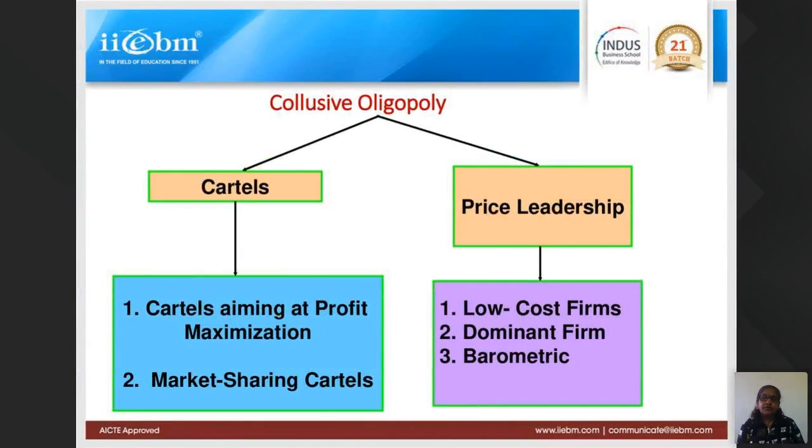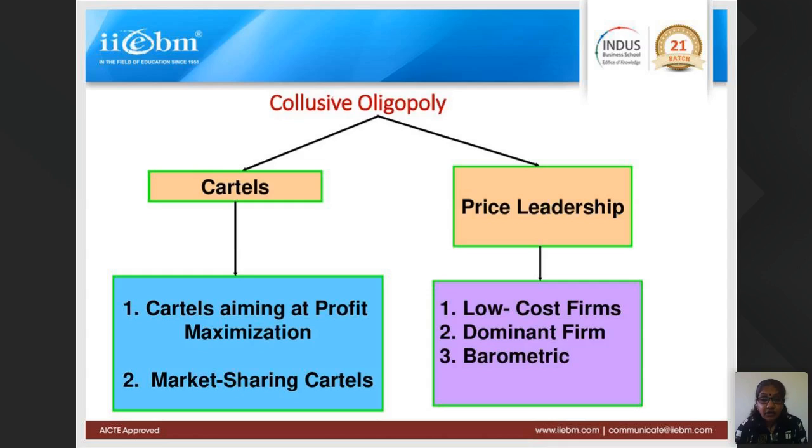Try and observe when you are reading newspapers, or you come across or get to know about some firms. Try to list out for every type of business how many firms are producing this product or providing this type of services. So automatically you will get to know. Try listing how many DTH companies are there, that is direct to home services companies, then how many TV making companies are there, or how many white goods companies like fridge, TV, and washing machine are there. Try and list them out so that you will get to know who's competing with them.